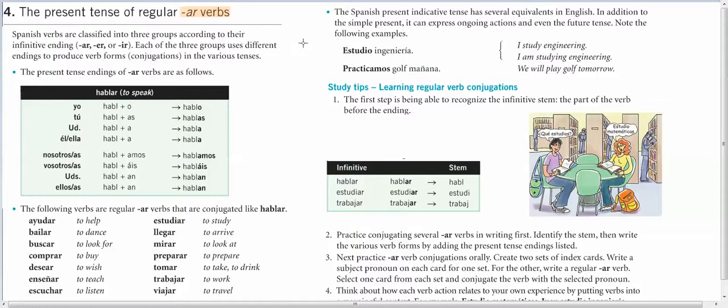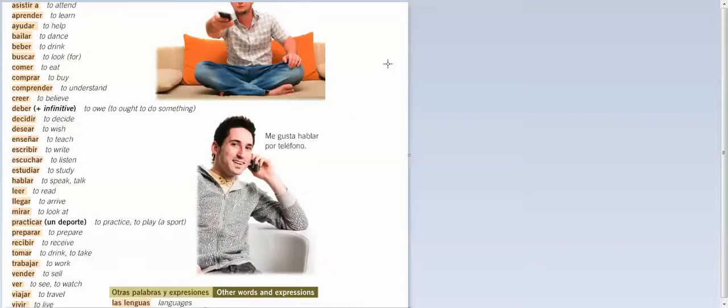Okay, so I'm going to talk to you about conjugating regular verbs, where there's three different types, and that all comes from how they end. For example, if you look on page 59 where a bunch of your vocabulary is, you'll see that you have a list of verbs. And they can end in one of three ways.